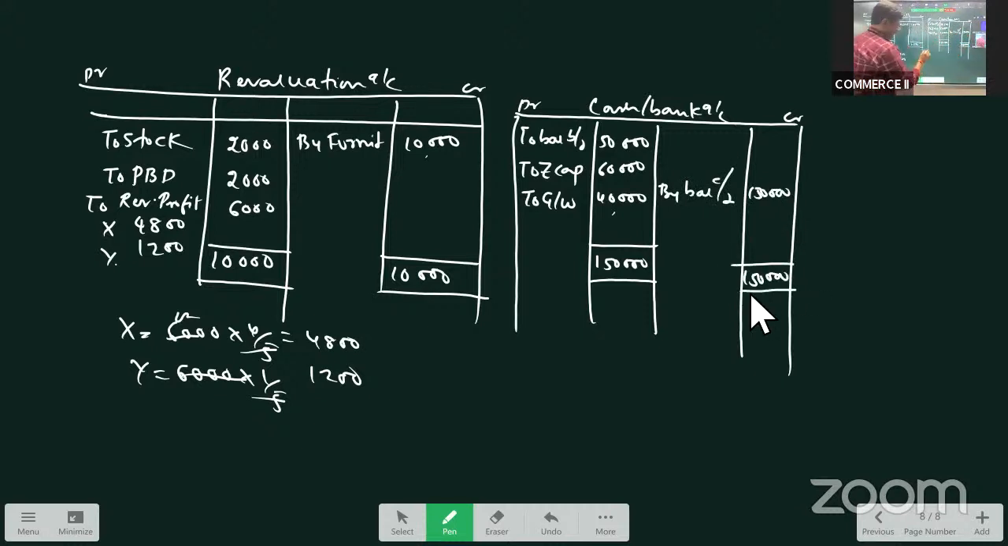1,50,000. Okay. So, balance brought down. Now when we are preparing the balance sheet, I'll take bank balance as 1,50,000. What is the next account we prepare?